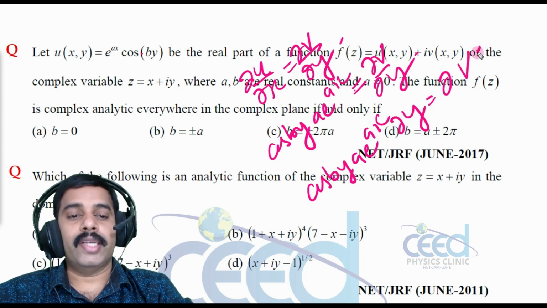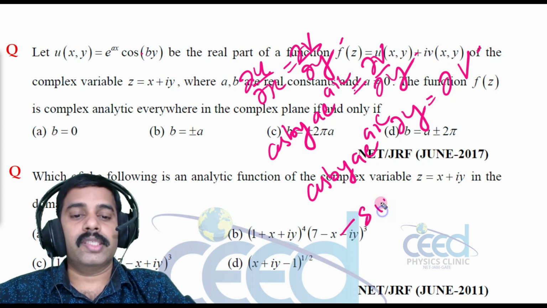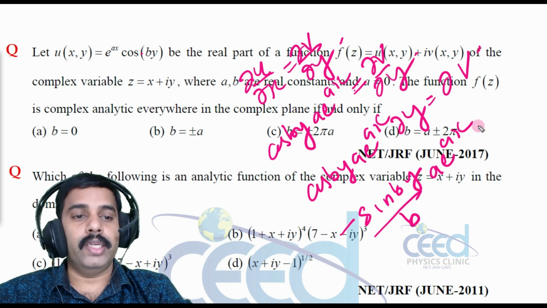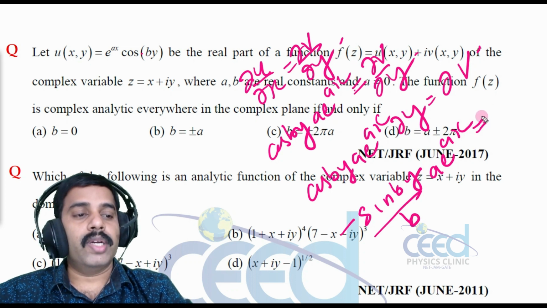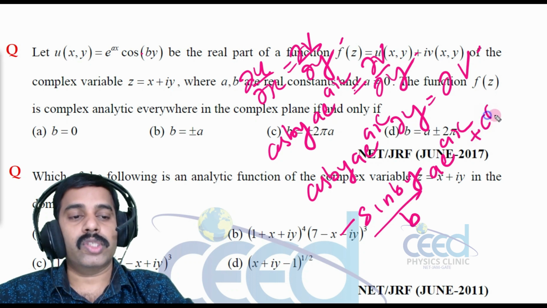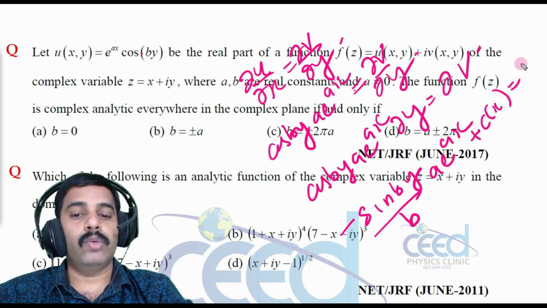Now integrating on either side with respect to y, what will be the answer? Minus sin by a over b, and e raised to ax is a constant with respect to y. So we have some constant of x, that is equal to v, right? So that is v.